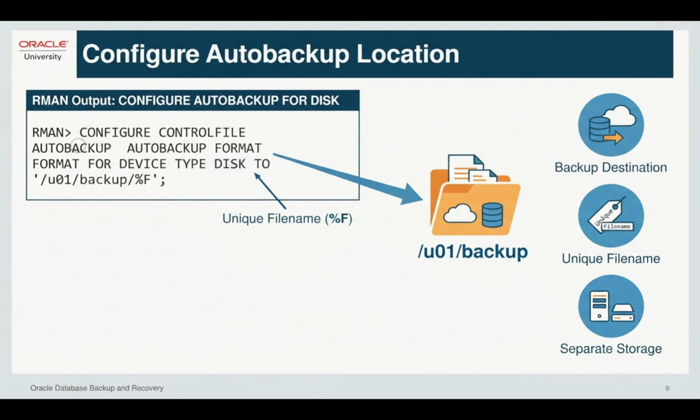We can explicitly configure the location where RMAN stores control file autobackups. For example, we can define a backup directory such as /u01/backup and use the %F substitution variable in the file name. The %F helps RMAN generate a unique file name based on the database identifier, date, and sequence. This gives us more control over where our autobackups are stored. In a real environment, that destination should have enough capacity and should be properly protected.